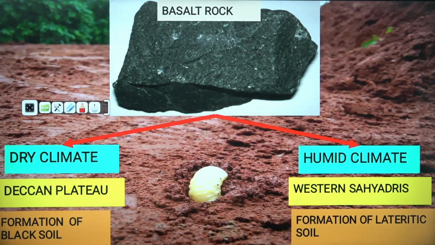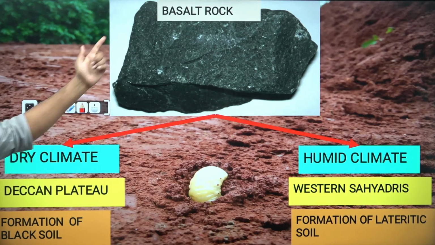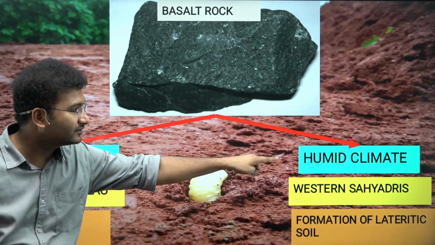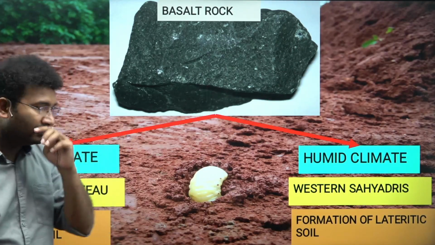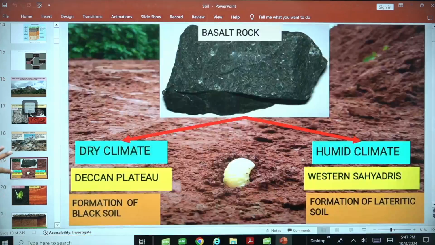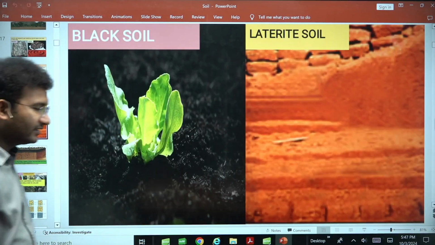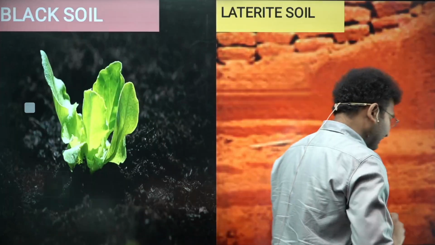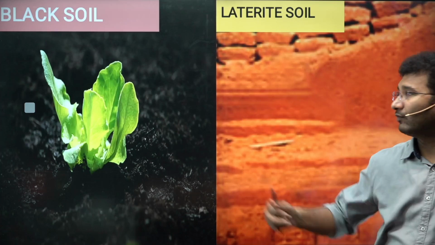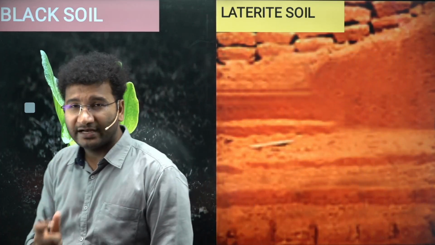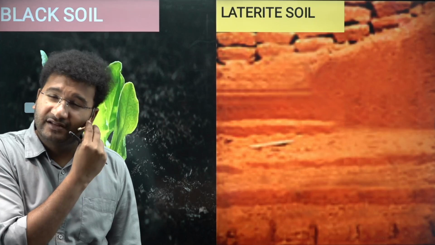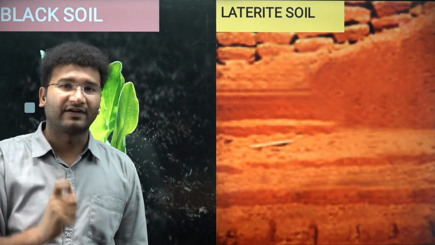Basaltic rock with a dry climate in the Deccan Plateau forms black soil, and basaltic rock in a hot and humid, that is rainy, climate will give you laterite type of soil. Now let's see where you find this laterite soil and where you find this black soil. See, though the color differentiation is there, one is black and one is laterite. So this is how the soil gets its color from its parent material and other abiotic factors.